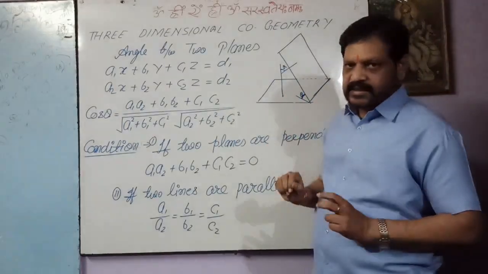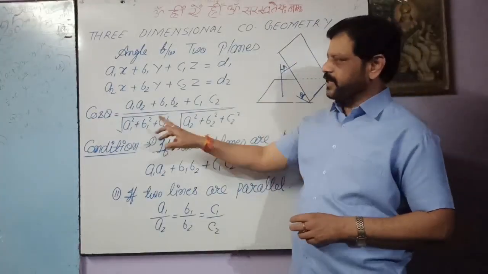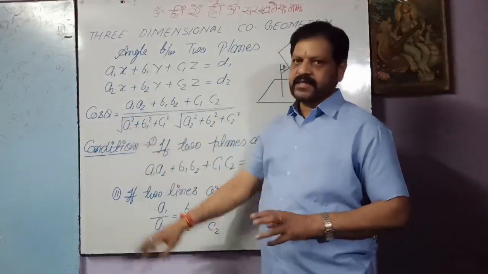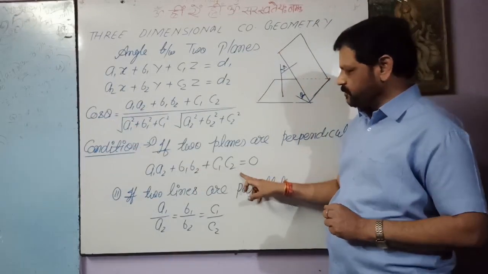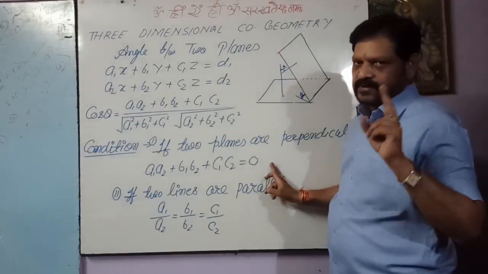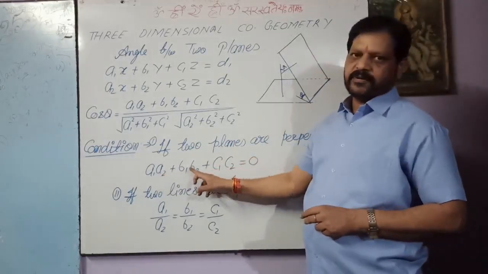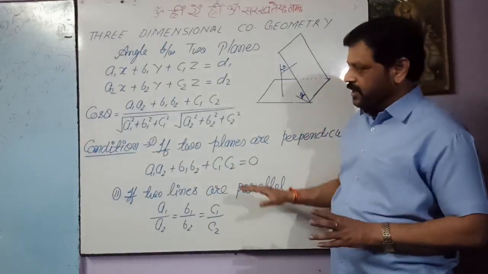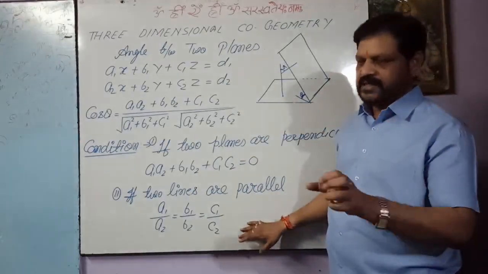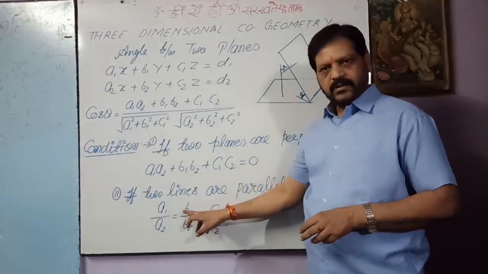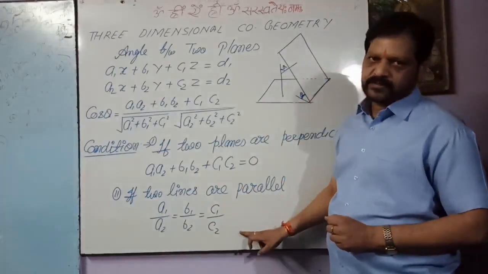And the condition when the two planes are perpendicular: the angle between them is 90 and cos 90 is 0. So we get A1 A2 plus B1 B2 plus C1 C2 equal to 0. If the two planes are perpendicular, then A1 A2 plus B1 B2 plus C1 C2 equal to 0. And if they are parallel, then the direction ratios of their normals will be proportional: A1 upon A2 equal to B1 upon B2 equal to C1 upon C2.